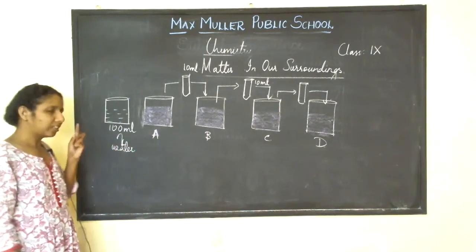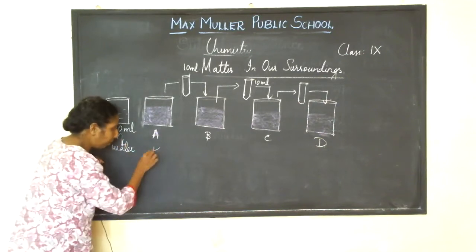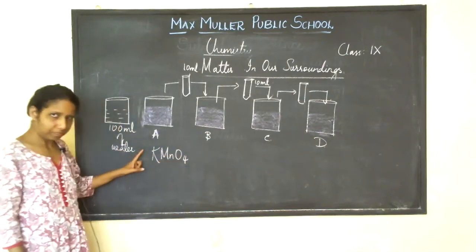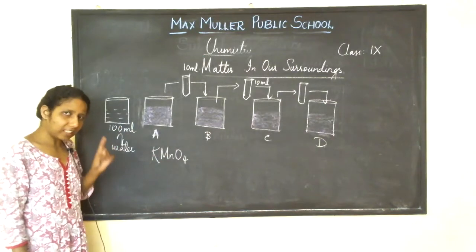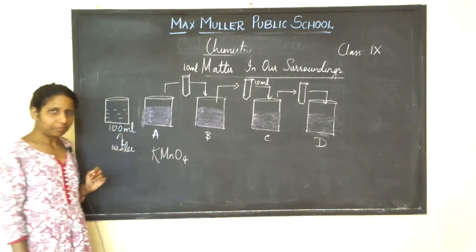Then you are going to add 2 to 3 crystals of potassium permanganate to it.